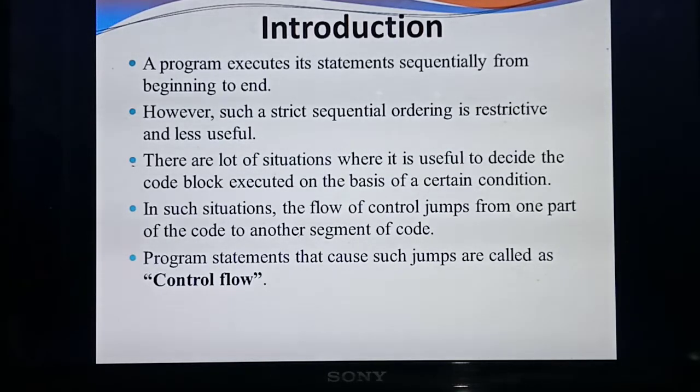At such a time, we are giving some conditions. So, this kind of jump, that is, the program flow of control jumps from one part of the code to another, from the first 10 lines of the code to the next 10 lines. So, what are we calling that? Control flow. Which part of the code needs to execute first, then which part of the code needs to execute second. So this we are calling control flow.